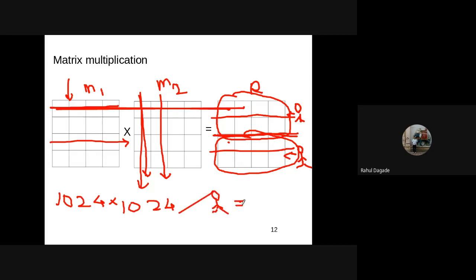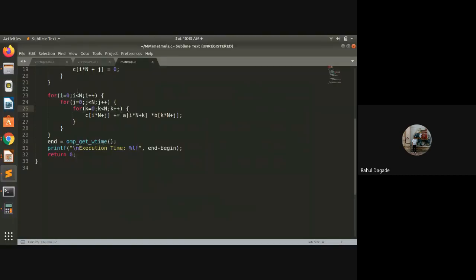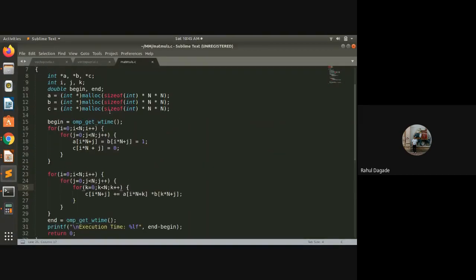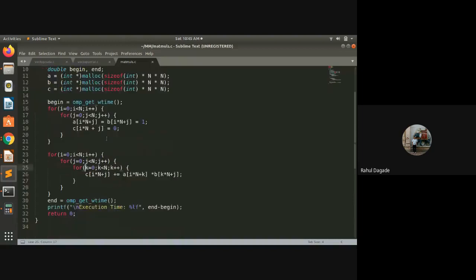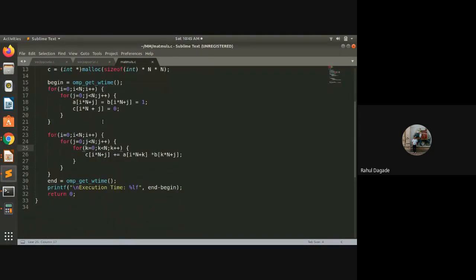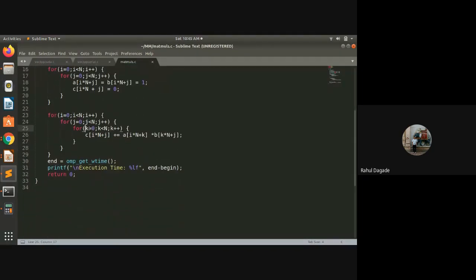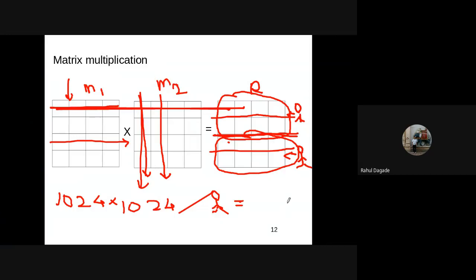It is based on these 3 loops, because the rest are very small, a single instruction, constant kind of thing. But the dominant part in this algorithm is the 3 for loops. So its complexity is O of n cube, as n tends to infinity.